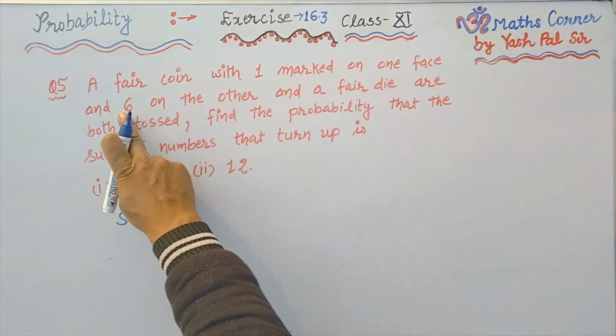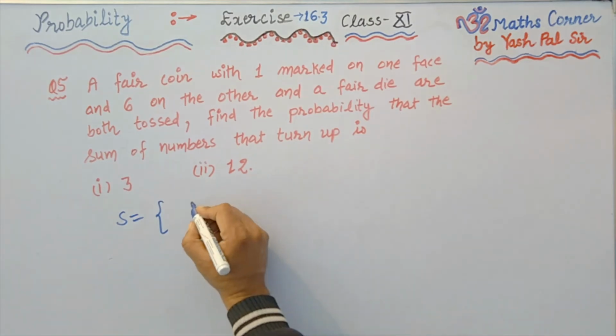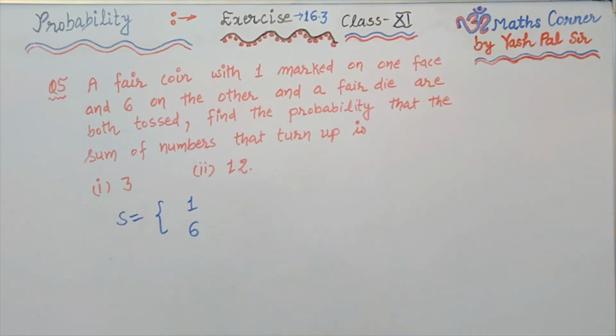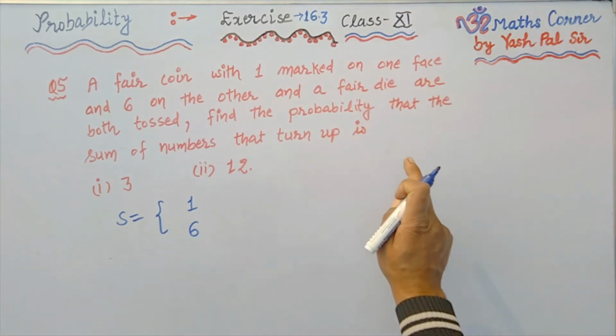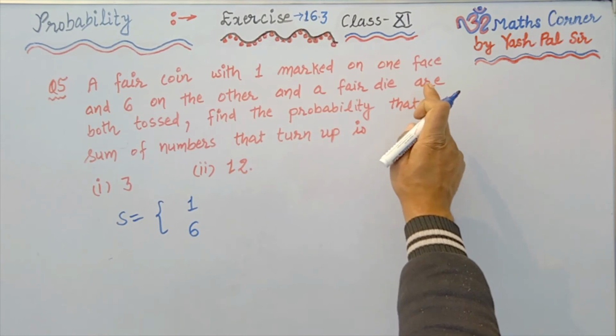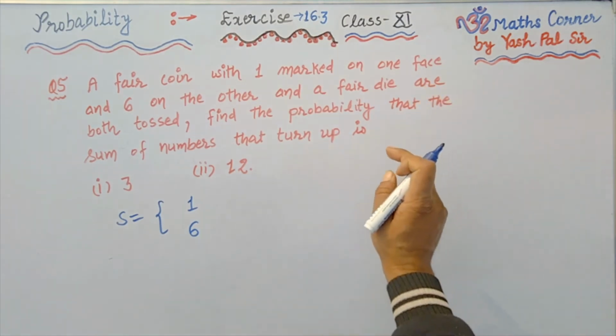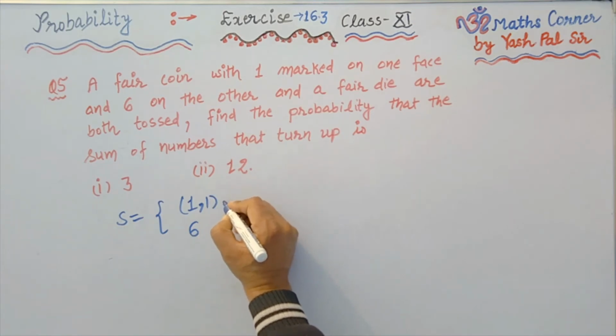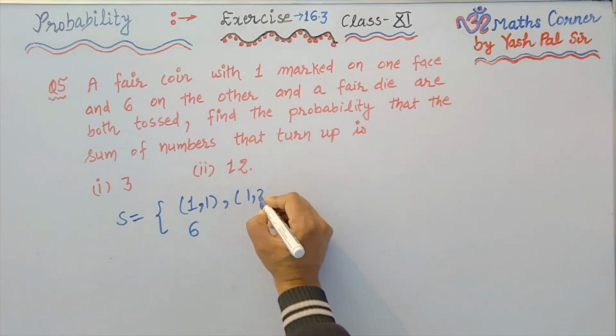In place of head and tail on the coin, there is 1 on one face and 6 on the other face. So in place of head and tail, we write 1 and 6. Okay, and a fair die. Die means it has 1 2 3 4 5 6 on the faces.